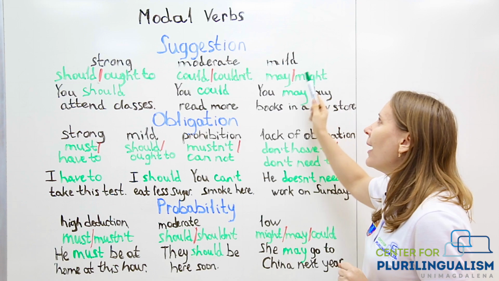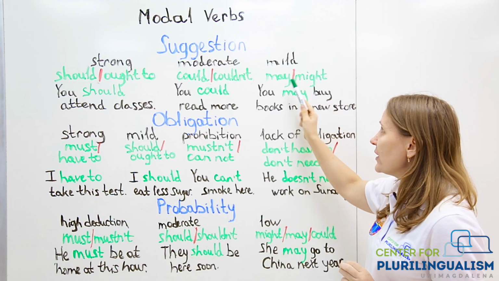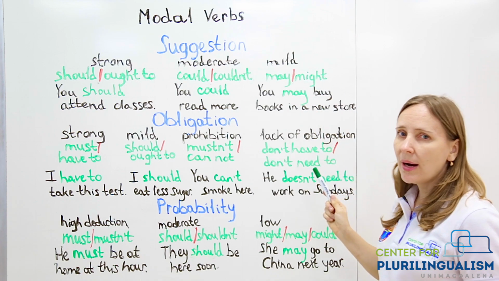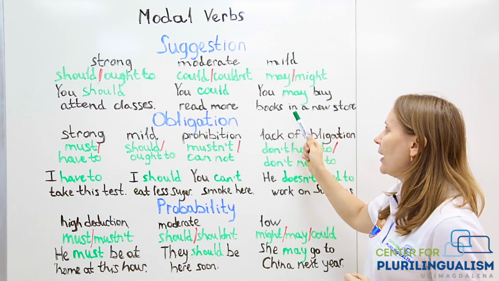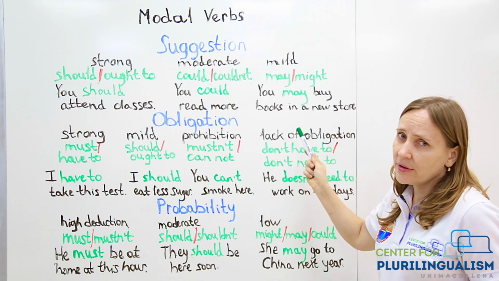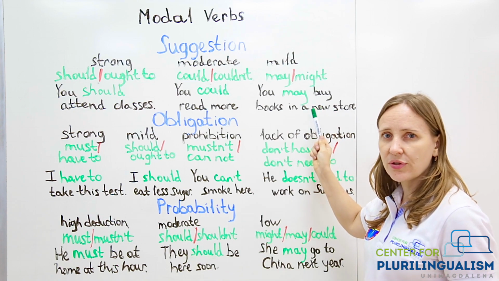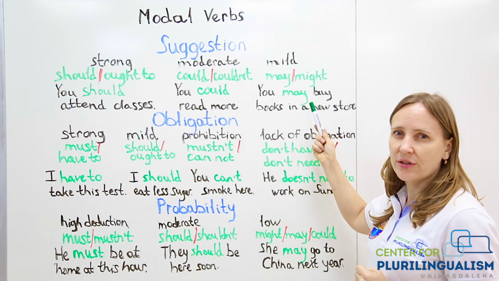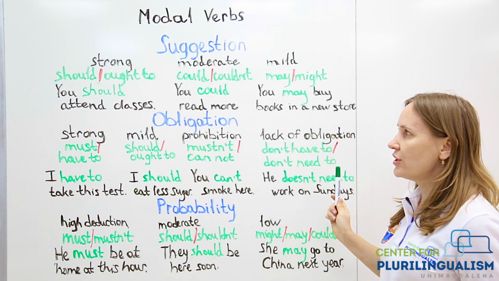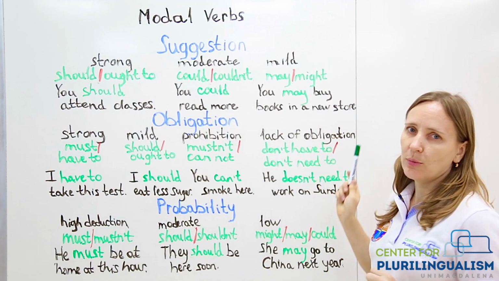And then we have a mild suggestion that is used with the verbs may and might. For example, you may or you might buy books in a new store. That is a mild suggestion. You can buy books in another place, but this one, I think it's a good store, so I kind of suggest you going to that store. So remember, modal verbs of suggestion: should, ought to, could, may and might.